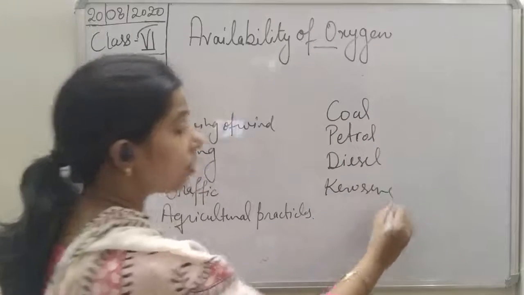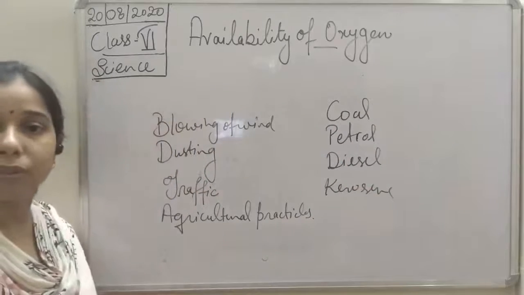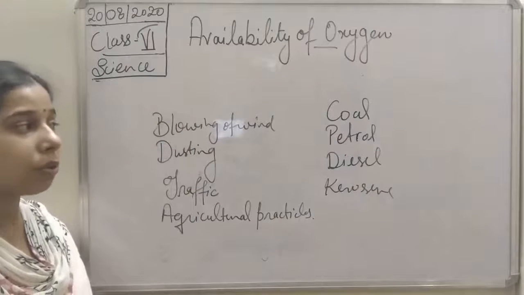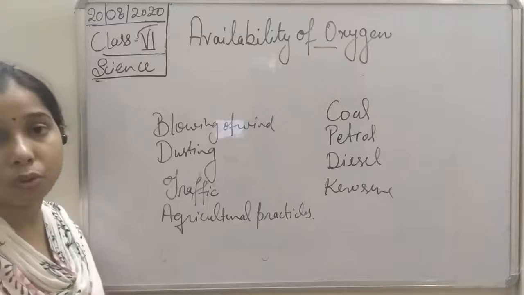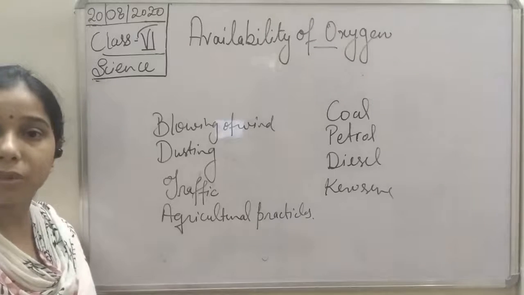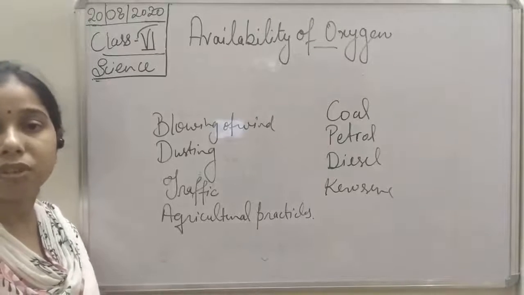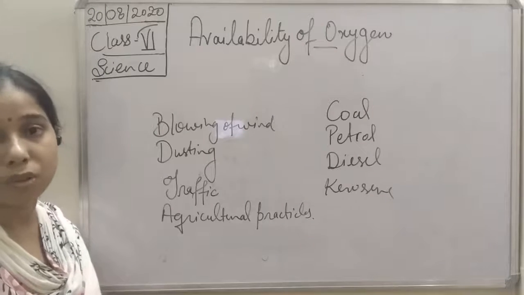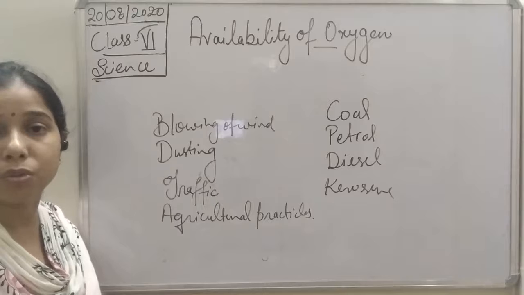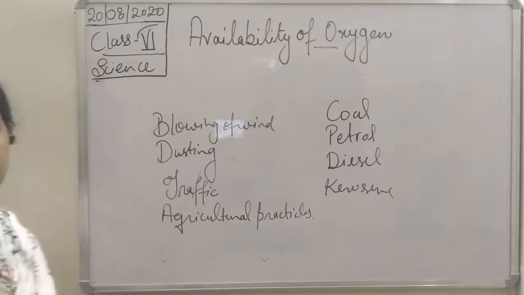So these are the different sources of smoke. And you know, students, like dust particles, smoke is also not good for us. In traffic, the smoke which comes out from vehicles affects the health of the traffic police, and that is why they wear masks.